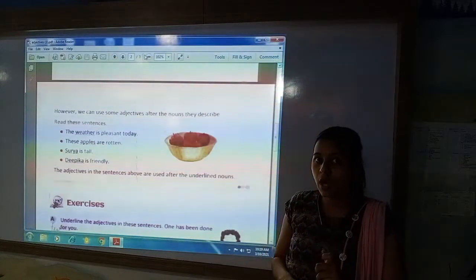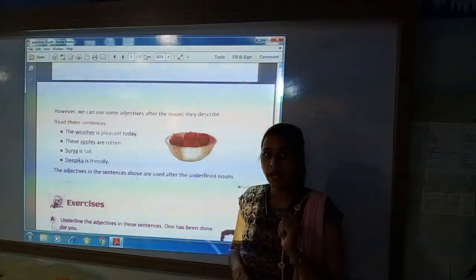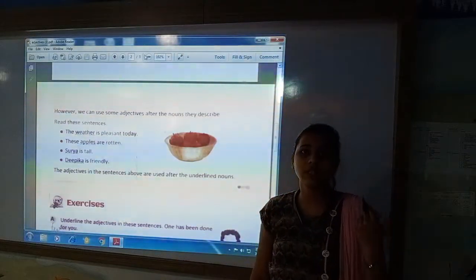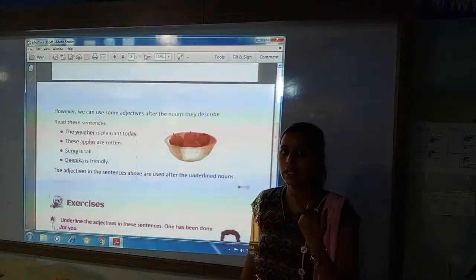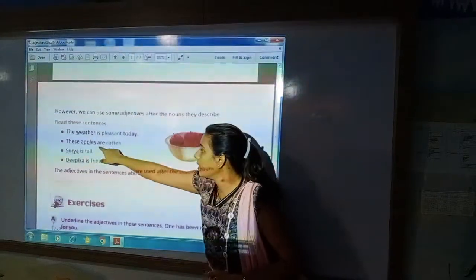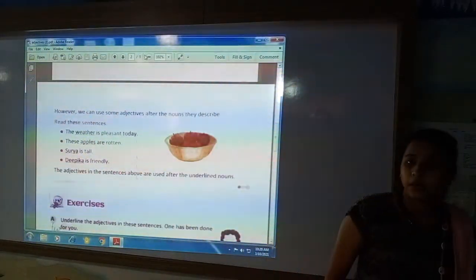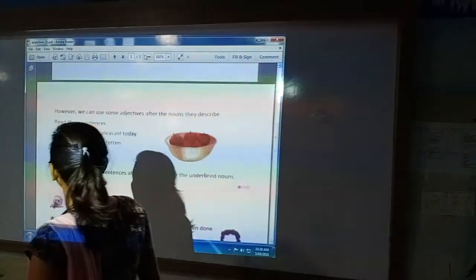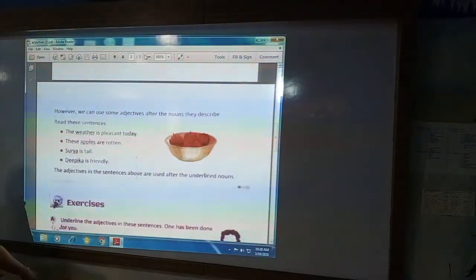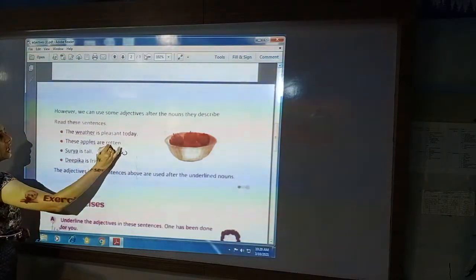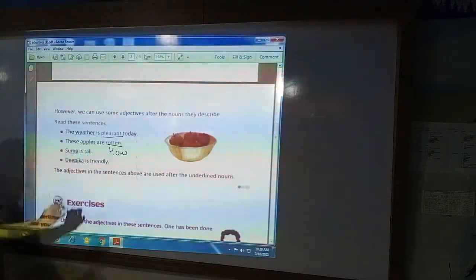So the answer of how is your adjective. And the adjective is used after the noun. Between the noun and adjective there is the helping verb are. So by this, you will understand that when you ask how, the answer will be your adjective.